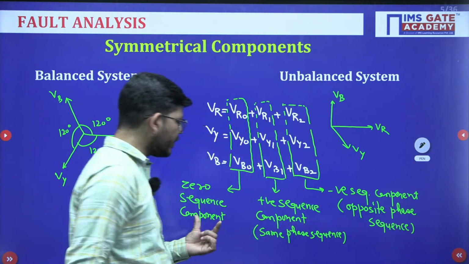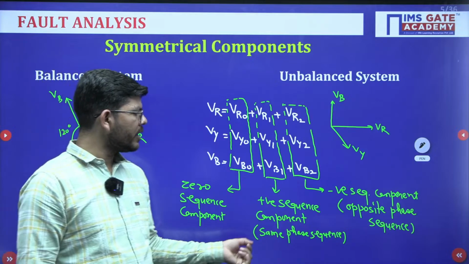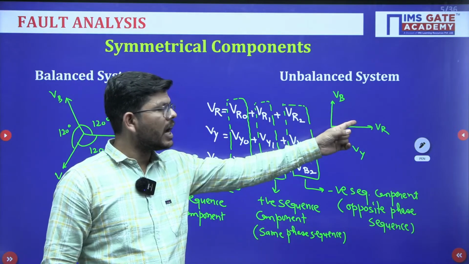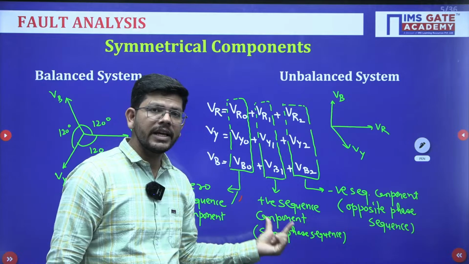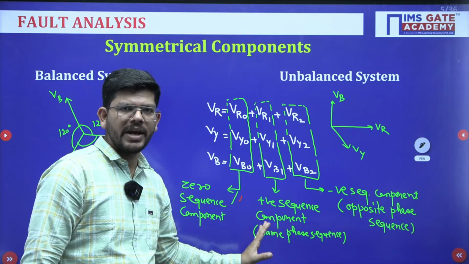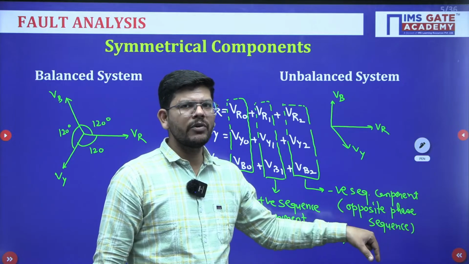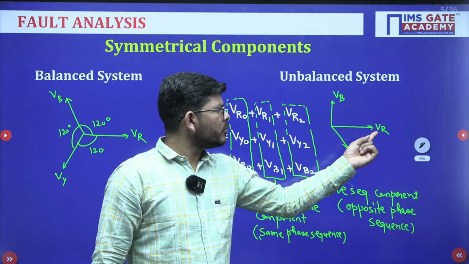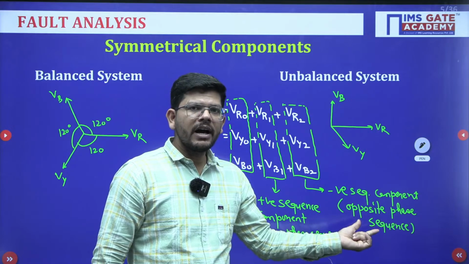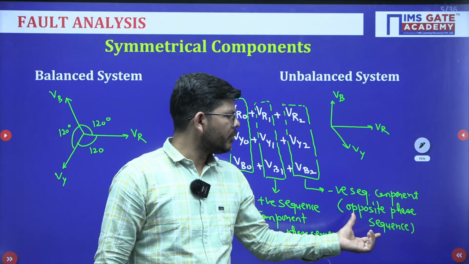So there is no phase sequence in the zero sequence component, all are equal. In positive, if this is the RYB phase sequence, they will have the same RYB phase sequence and they will be balanced as well. Then another balanced set has the opposite phase sequence, if this is RYB, then they might have RBY, so negative phase sequence component.